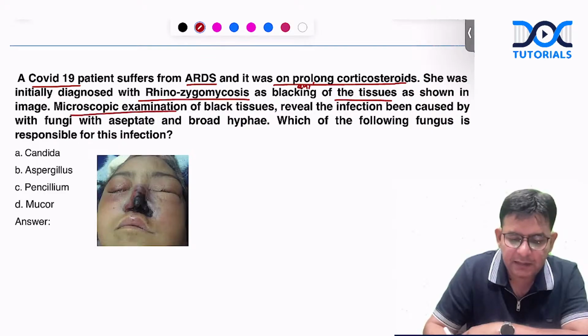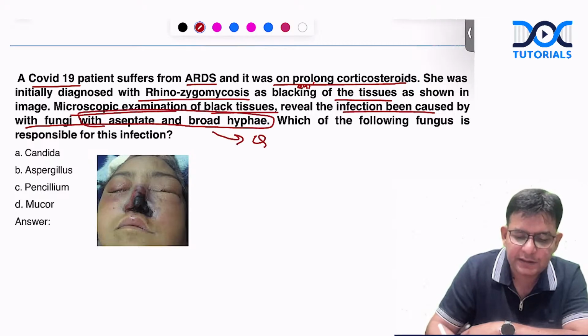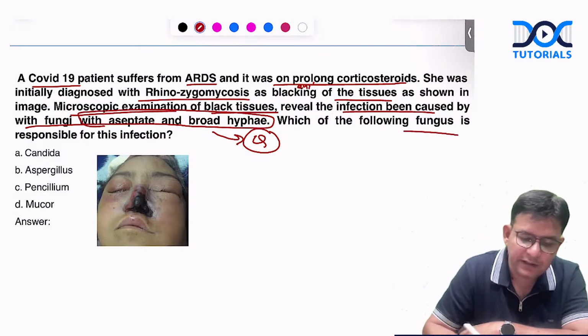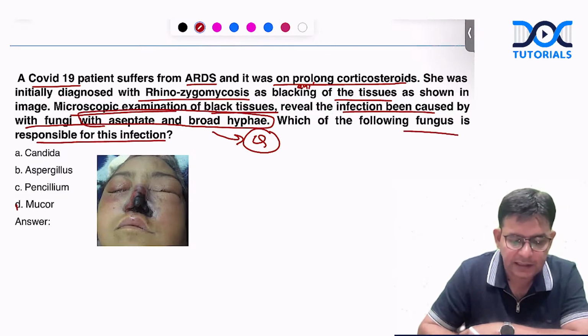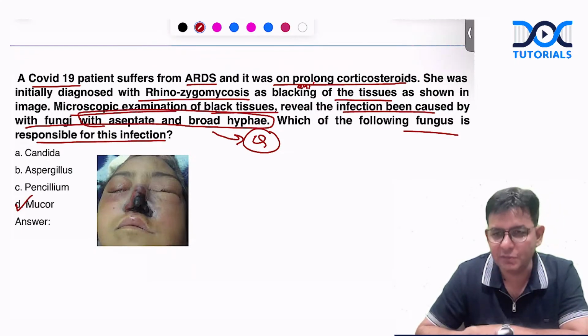The microscopic examination of the black tissues revealed the infection is being caused by a fungus with aseptate and broad hyphae. This is the crux of the question. Which of the following fungi is responsible for this infection? So obviously, guys, there is no point in looking at the options. The answer is Mucor, which was wrongly called a black fungus.